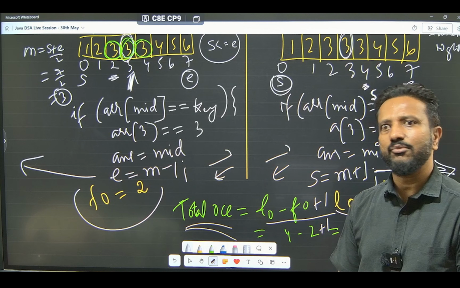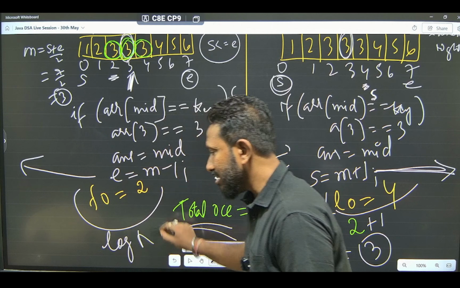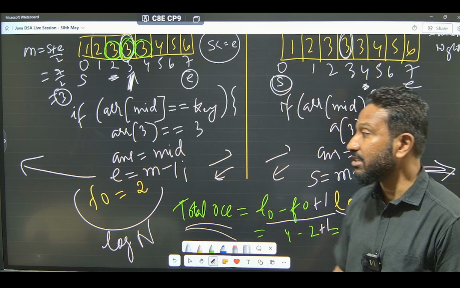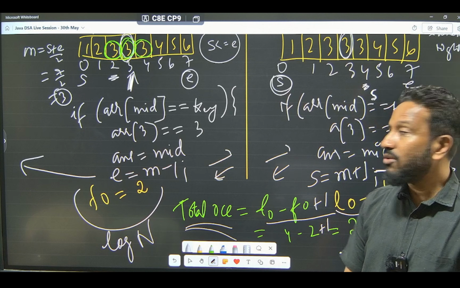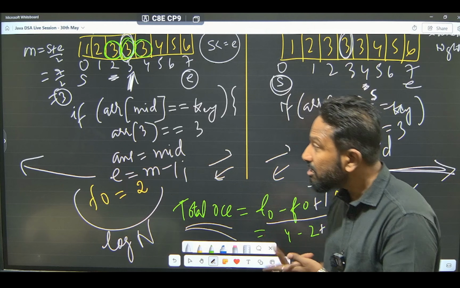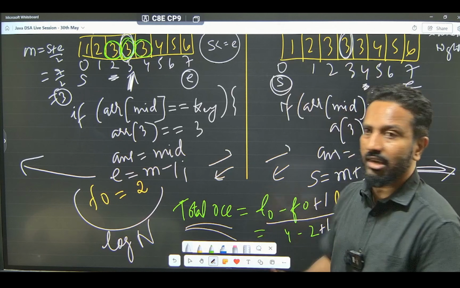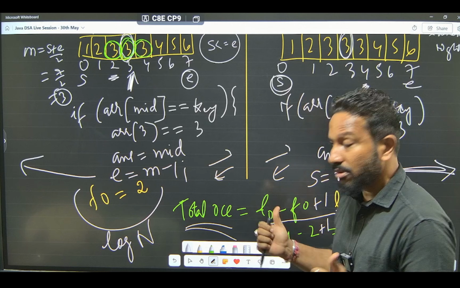Fine. Time complexity as usual, you are using binary search, it is log of n, faster than the other searching algorithms. Fine, hope you have understood this. This code will be written in the next video, the next session, which will be, let's see if I can come tomorrow or else it will be on Monday. Hope you have liked it, hope you have understood the concept.